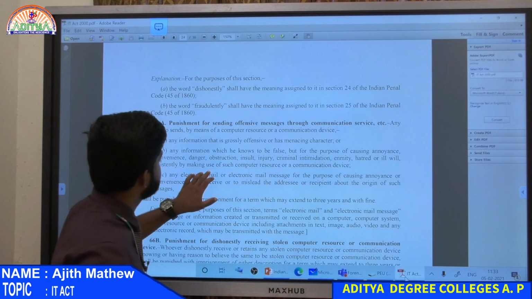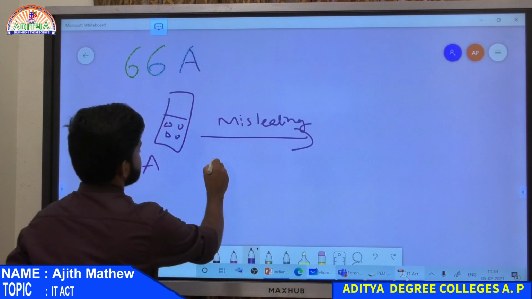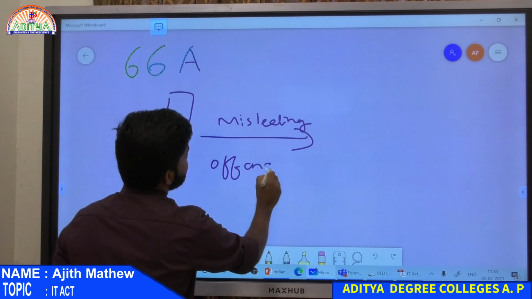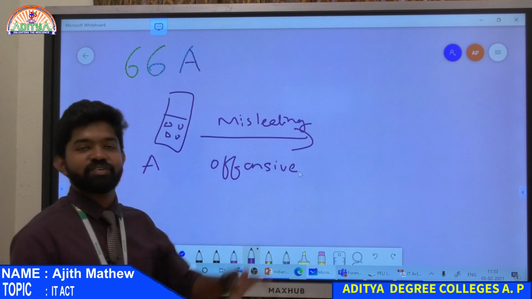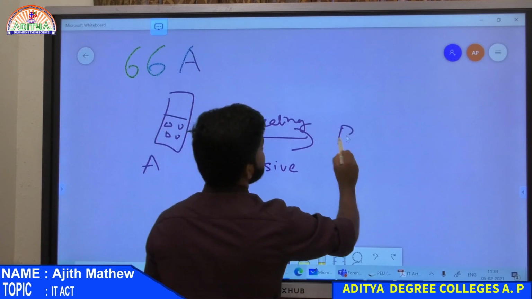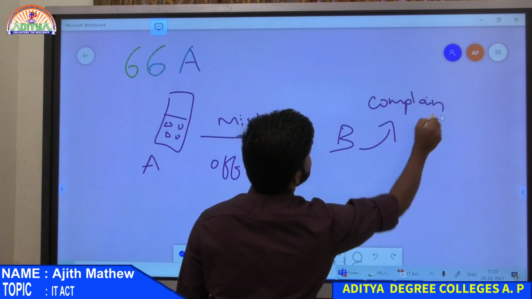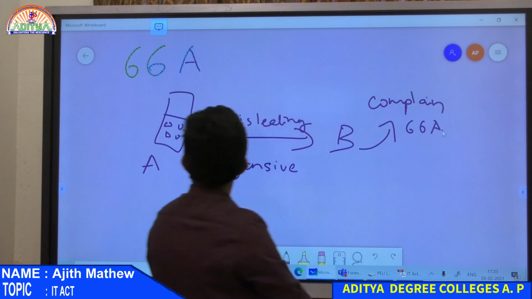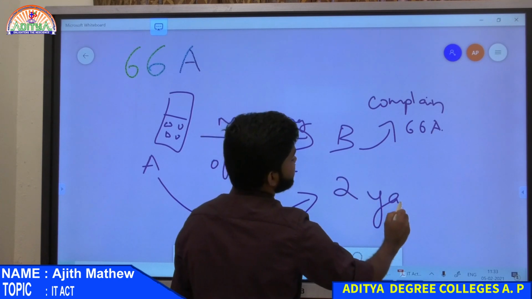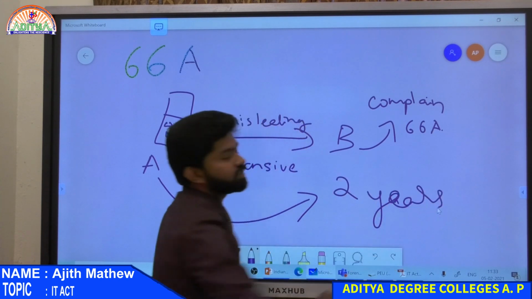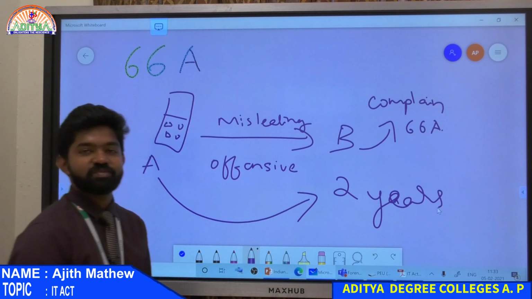or grossly offensive messages, anything that is offensive, even bad words and all can come under offensive messages. So anything offensive that he sends to B, and if B gives a complaint based on IT Act 66A, A will be punished with imprisonment which may extend to almost 2 years, or with fine.